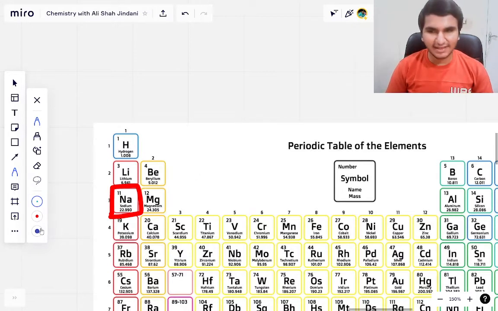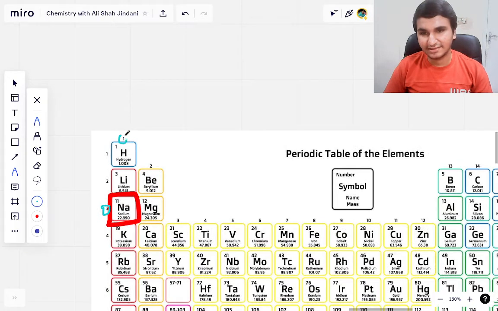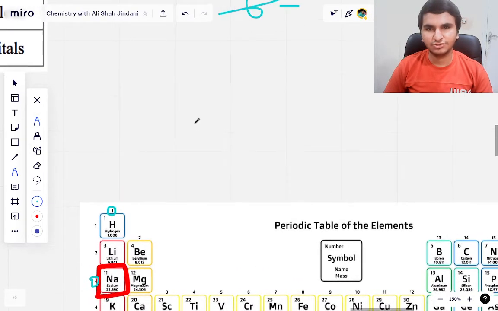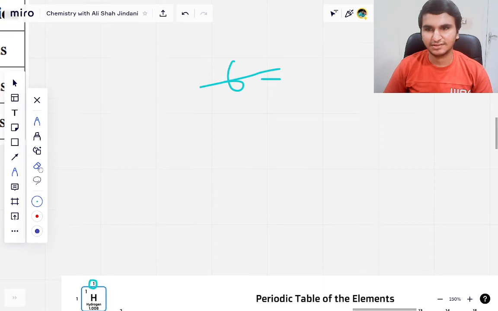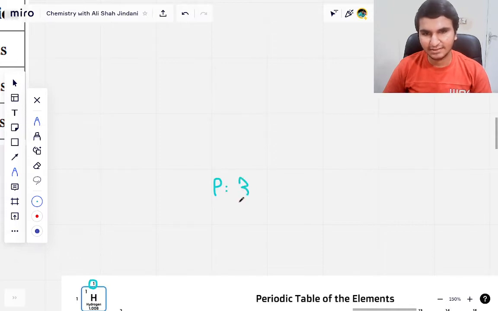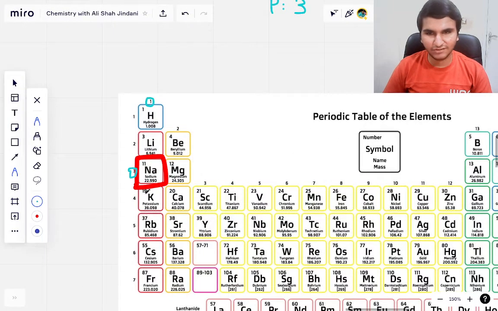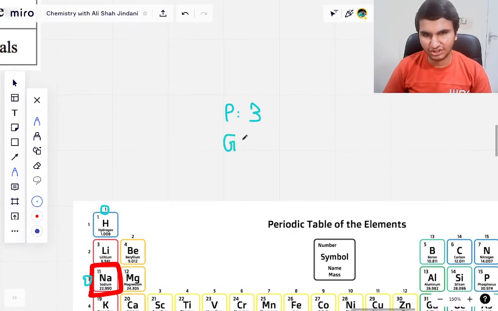So the very simple process, first you are going to note down the period number. I told you that the rows of the periodic table are known as periods, whereas the columns are known as the groups. So you are first going to note down the period number. Let me clear this up. We are going to write P, that is 3, right? So the period number of the sodium atom is 3 and the group number is 1. So we're going to write G is 1, right?